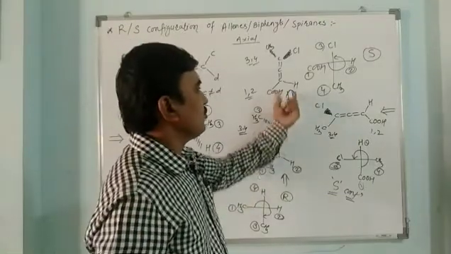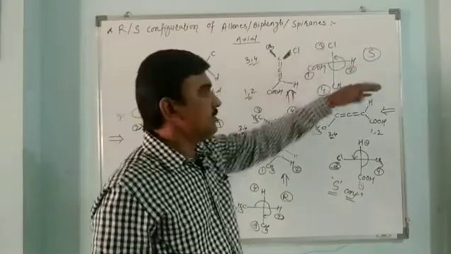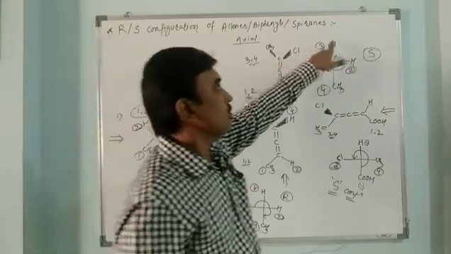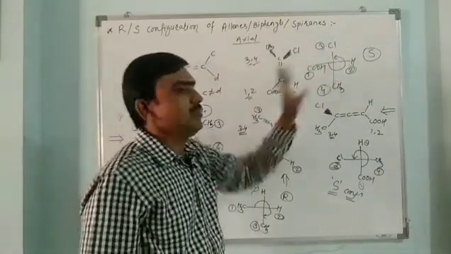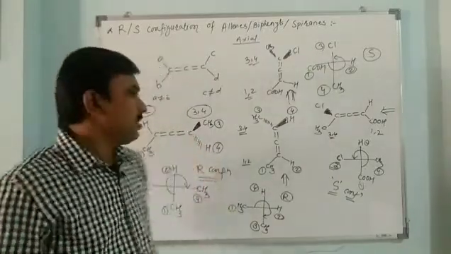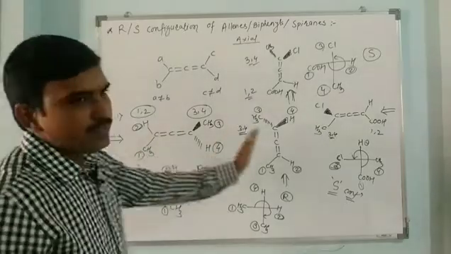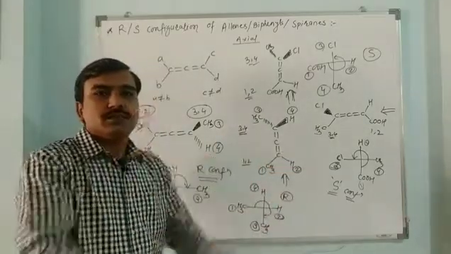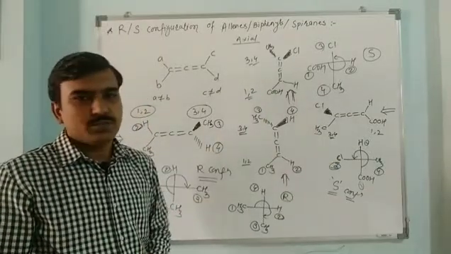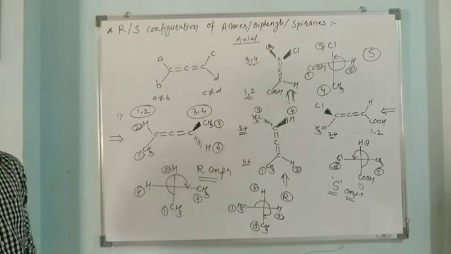If we view the molecule from the lower side, then the groups which lie in one plane should be placed on the horizontal bond, and vertically the group which is on the front side goes to the top vertical position and the rear group goes to the lower vertical position. Only we should take care that priorities 1 and 2 go to the groups which are closer to the observer, and priorities 3 and 4 go to the groups which are on the rear side or farther from the observer. So in this way, this is the example of allene that we have discussed.